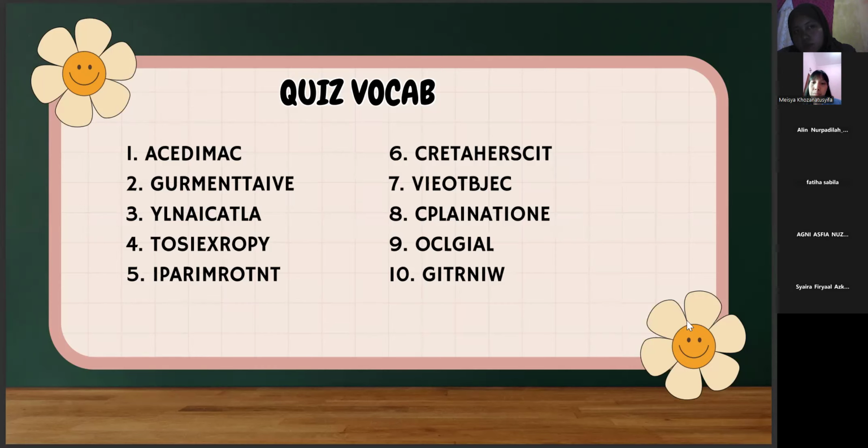I want to answer number 10. My name is Fatia Sabila. The answer is writing. Okay, good. Any else? My name is Siti Rahmi Aulia. I want to answer number 3. The answer is analytical. Okay, correct.